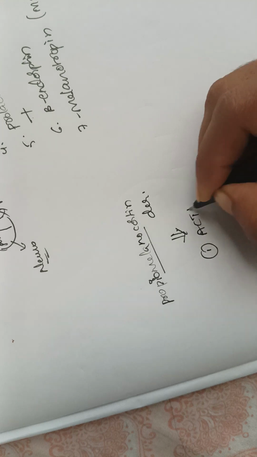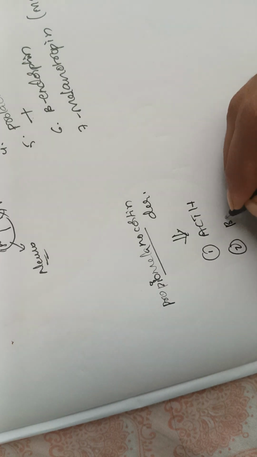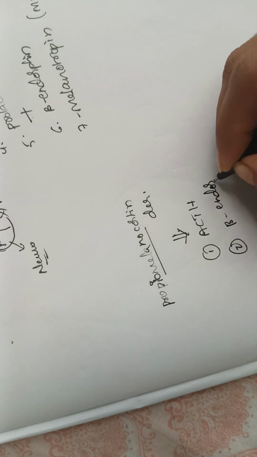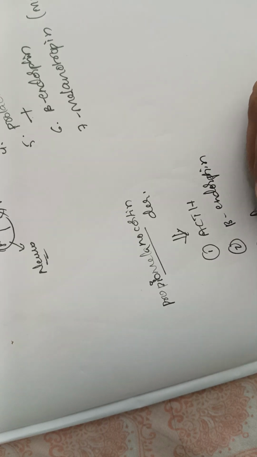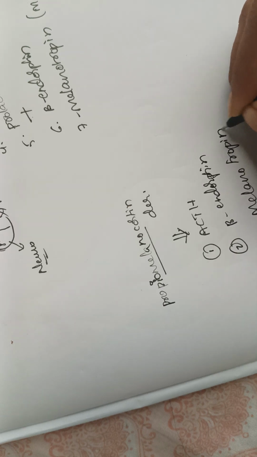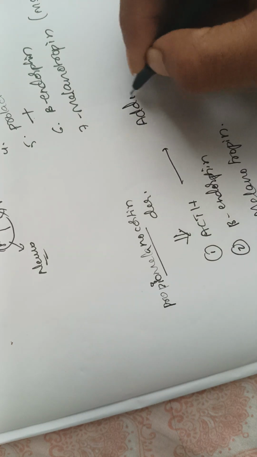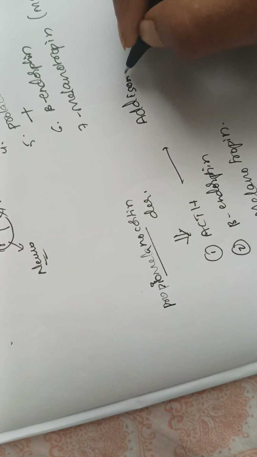One is ACTH, and the second is beta endorphin, which we talked about, and endorphin is nothing but one type of opioid, and the third is melanotropin.